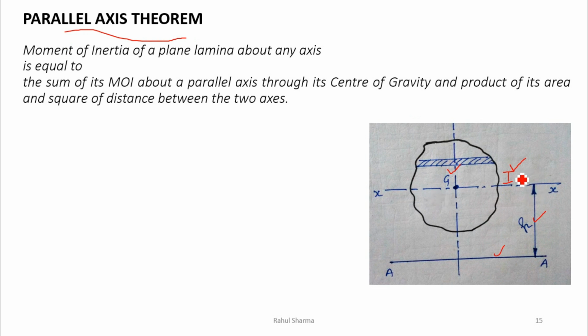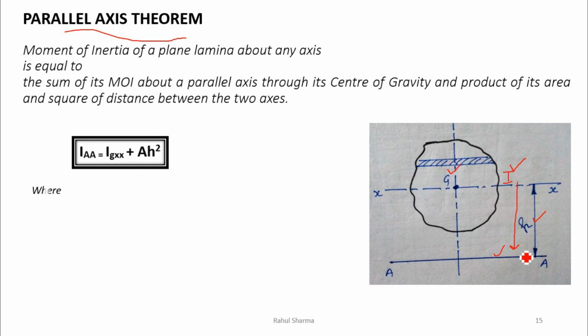to this axis by taking a formula: area into h square. I'll show you the formula. The moment of inertia about this AA axis will be the moment of inertia of the object about the centroidal axis plus the area of this object into x square, the gap between these two axes.